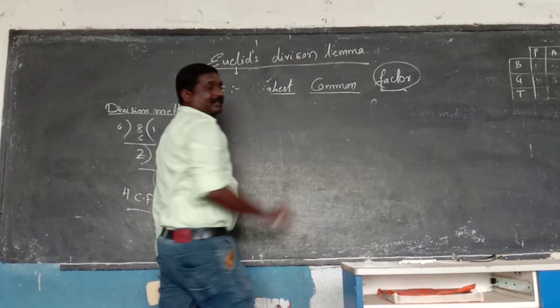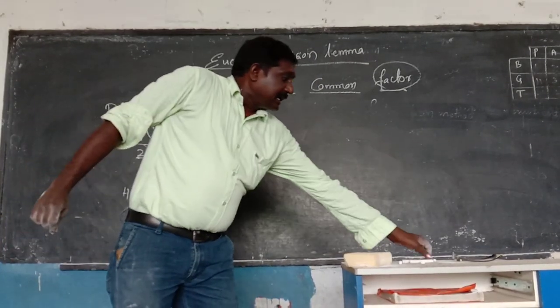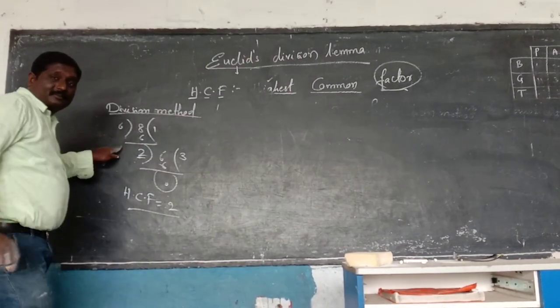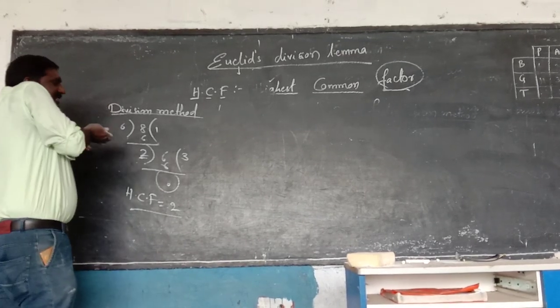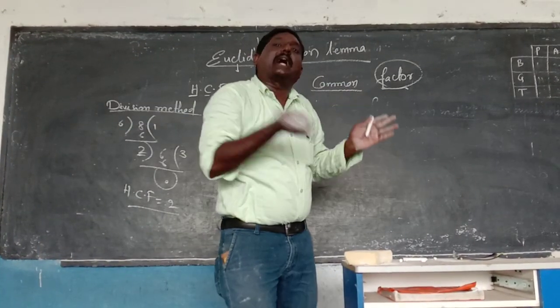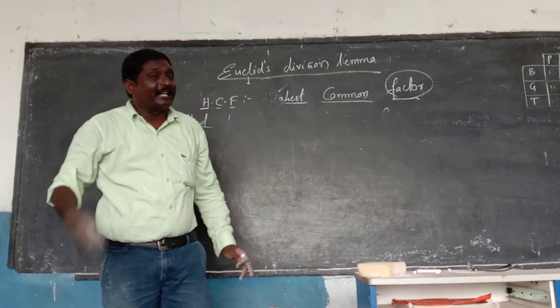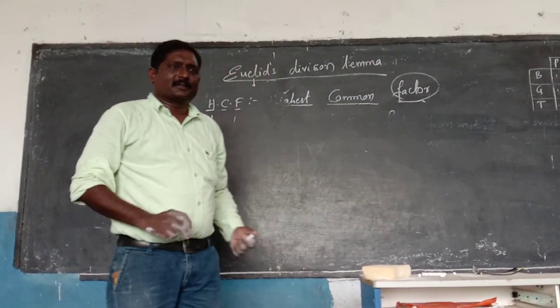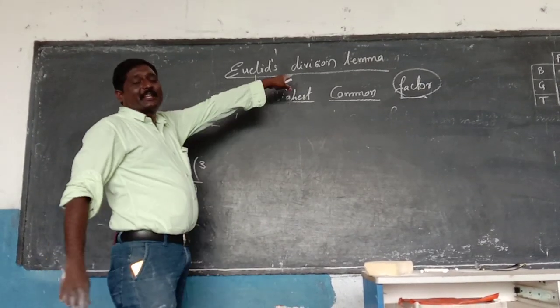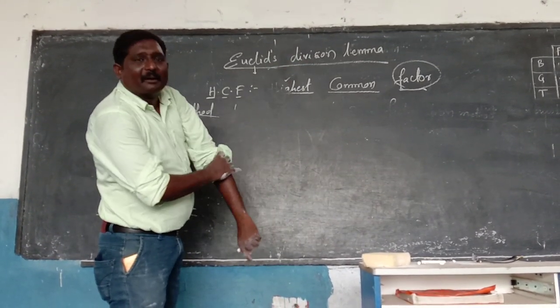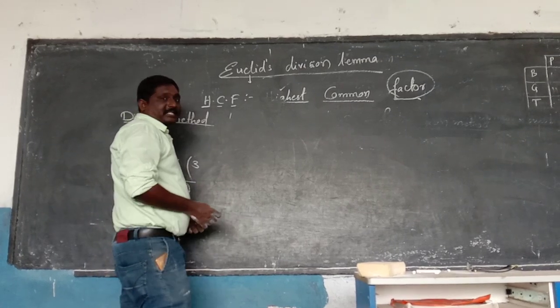Now, he took a statement, this one. Using this statement only he is proving another statement. So it is called a lemma. So that is why we say Euclid's division lemma. Now starting Euclid's division lemma.